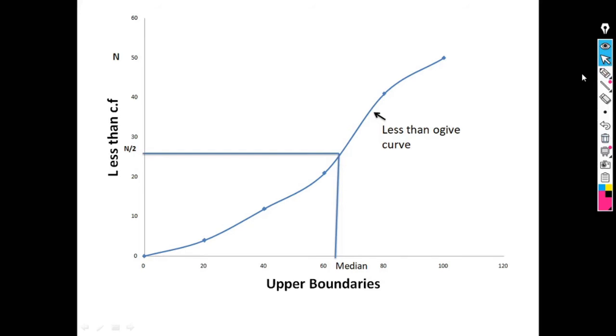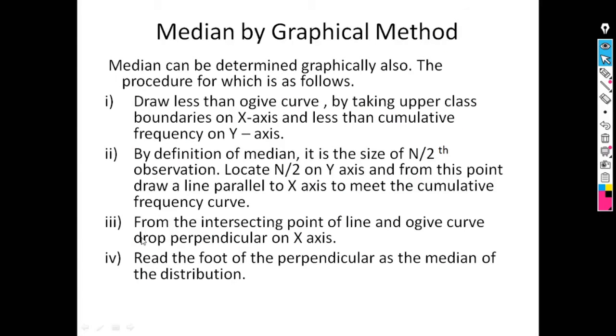Then the next step is, from the intersecting point of the line and the Ogive curve, draw a perpendicular on the x-axis.